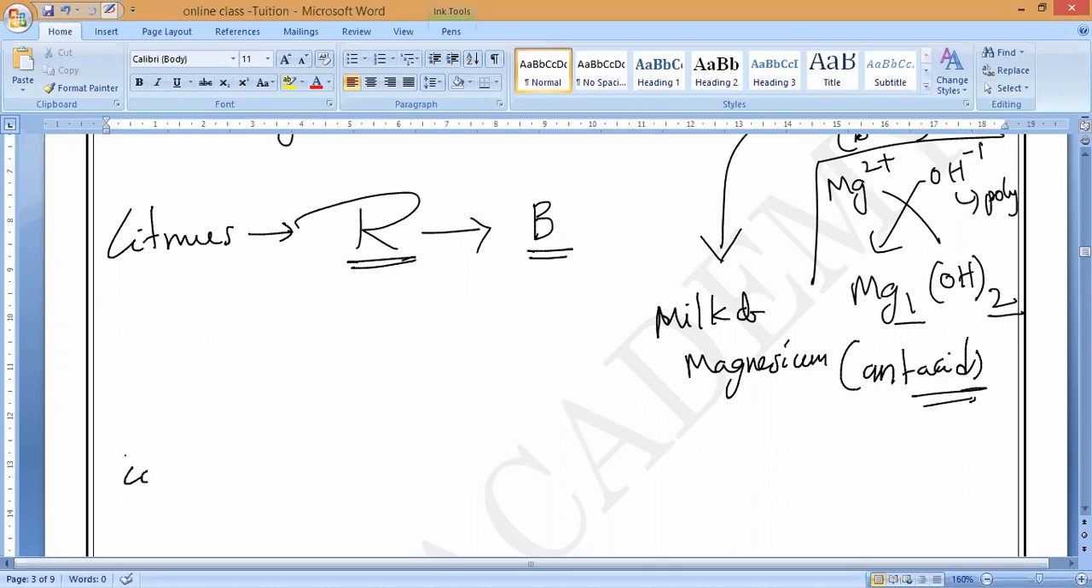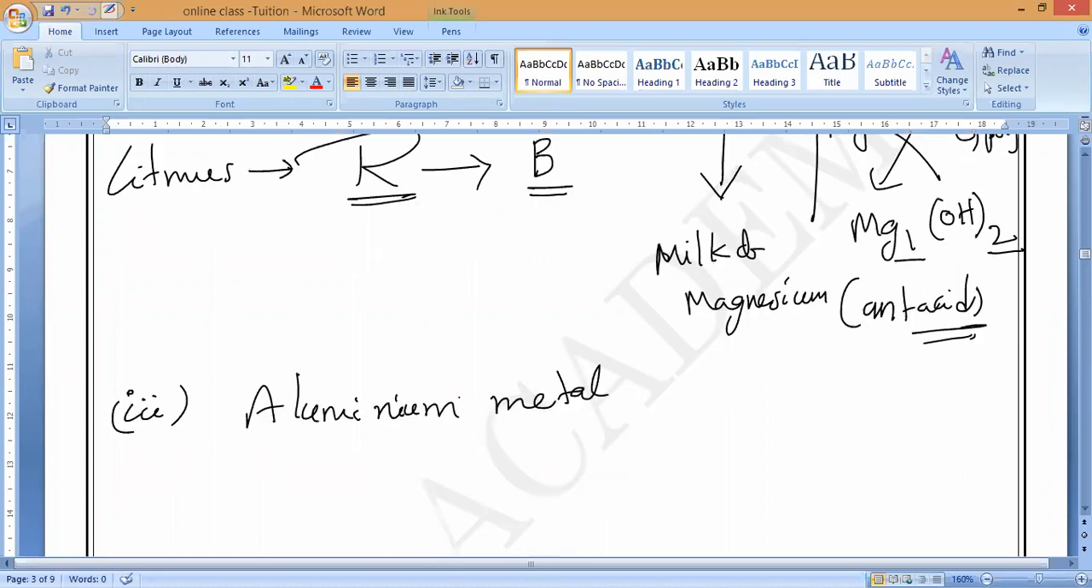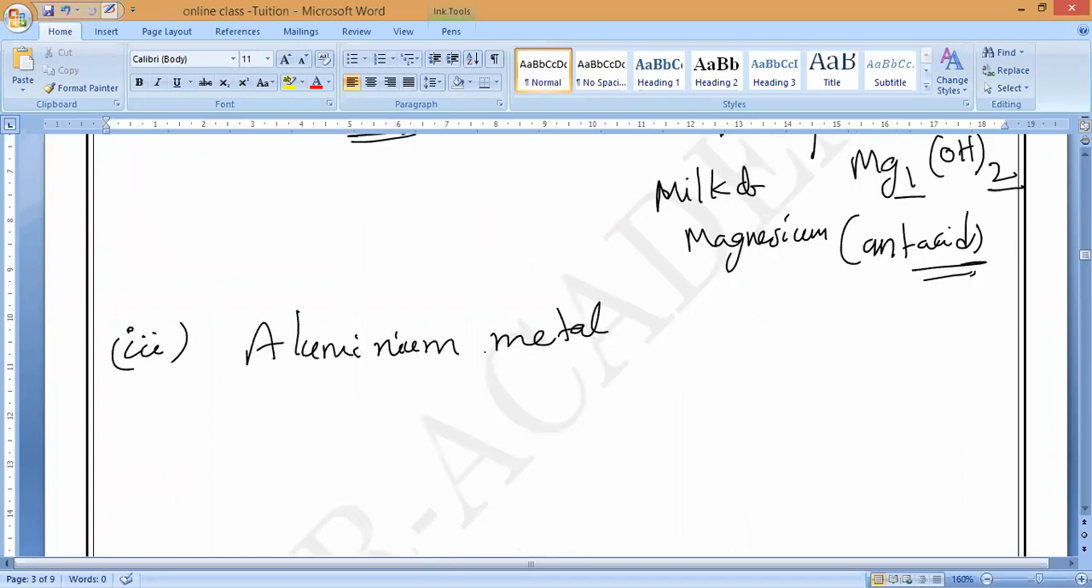Now the third metal, everybody: aluminium. What is the aluminium symbol? Al. Aluminium also won't react normally; on heating only it will form. Observe very carefully. What is the valency of aluminium? All of you should remember: 3 plus. Aluminium 3 plus.